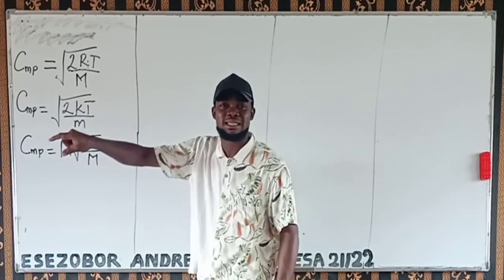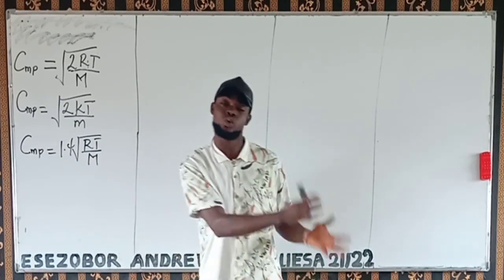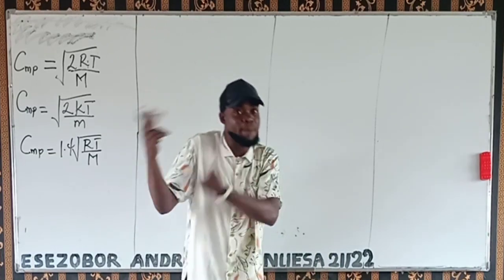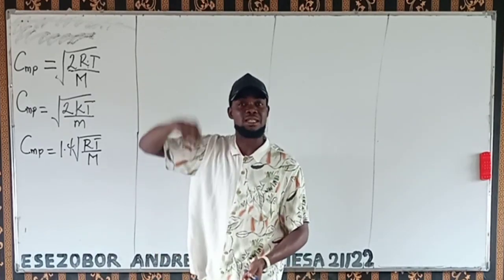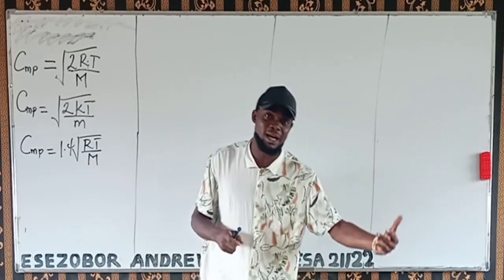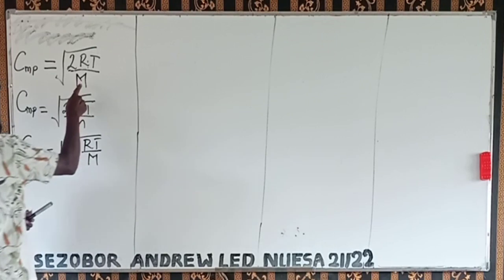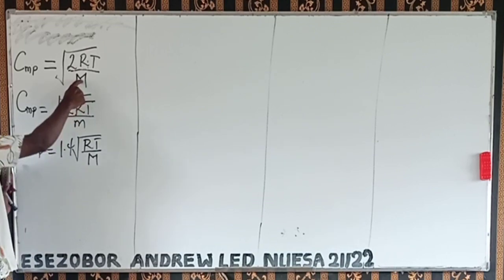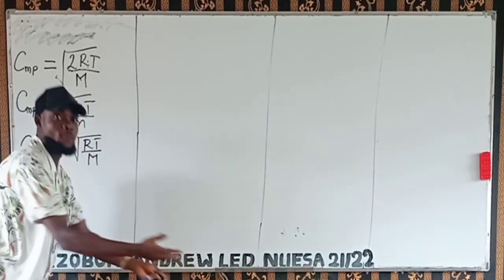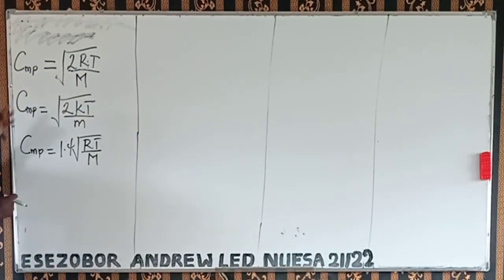Anytime you hear molar mass, or if you know the name of the gas, for example, what is the molar mass of oxygen gas, which is O2? The molar mass will be 32 grams per mole. But I can give you a gas, maybe smoke, and tell you to look at the mass of the smoke, not molar mass. There's a difference between just mass and molar mass. This mass is in grams, which is the quantity of matter the body has, while this other one is molar mass in grams per mole. Take note of that. It's very, very important. So this is the formula for the most probable speed of a gas.